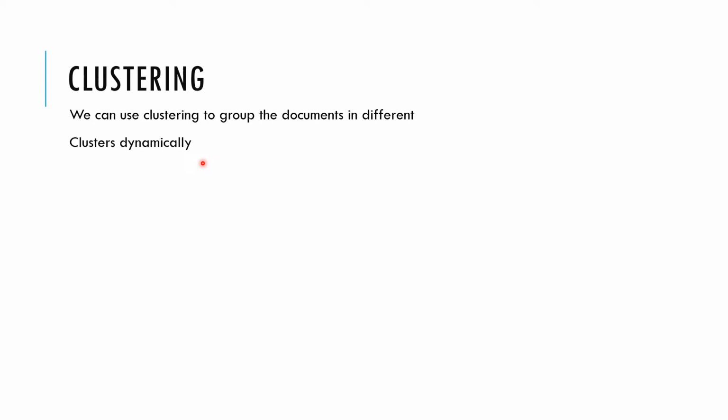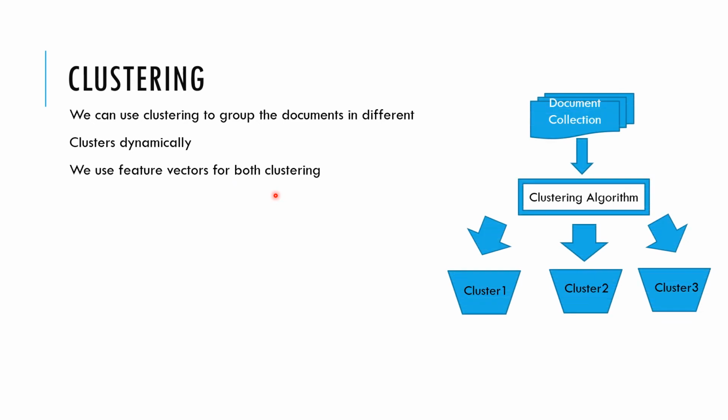It automatically transfers them, but that could be an example of classification also. All I'm saying is that this is one example of how we can use text analytics to put documents into different clusters. So we use feature vectors for the clustering, and this is how it works.